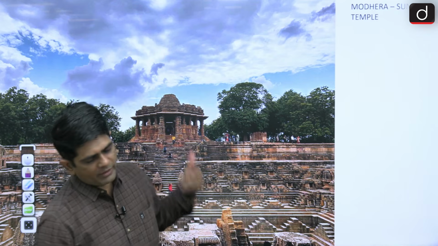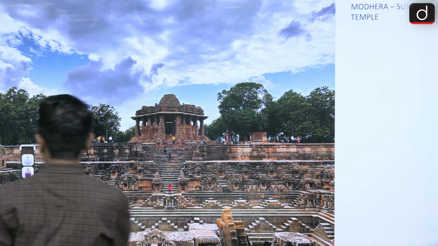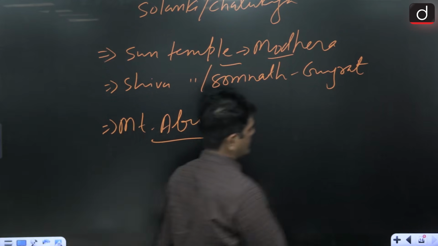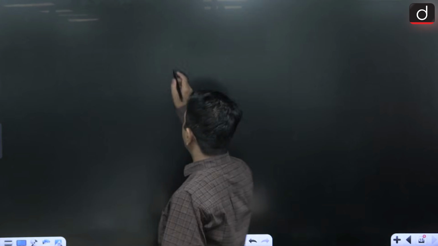In Gujarat, near many temples, we have a step tank. So that was all about the Nagara style of temples. Clear? From here, we move to the next topic, the Dravida temple.